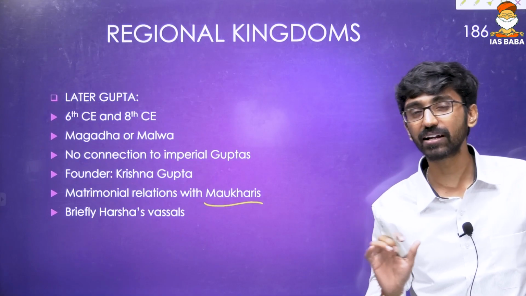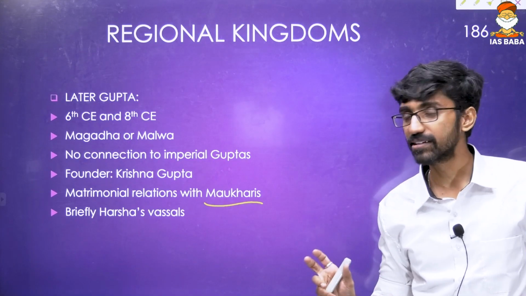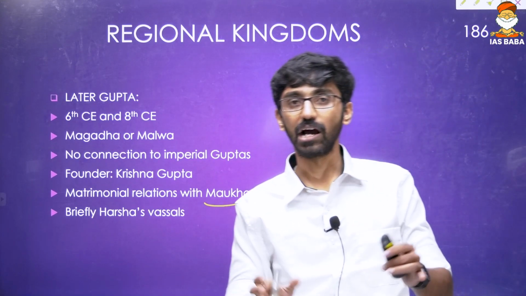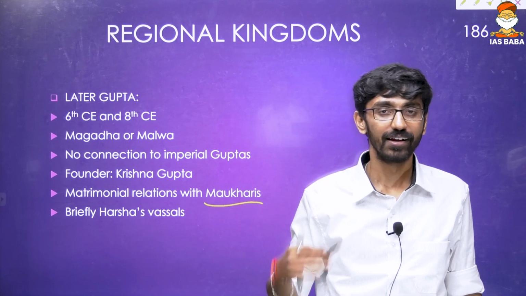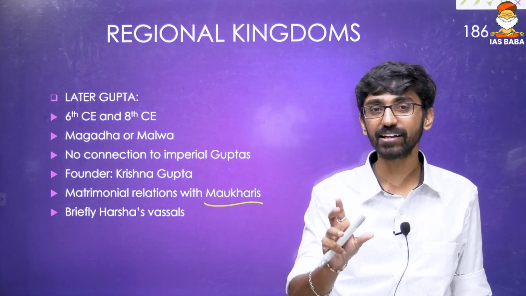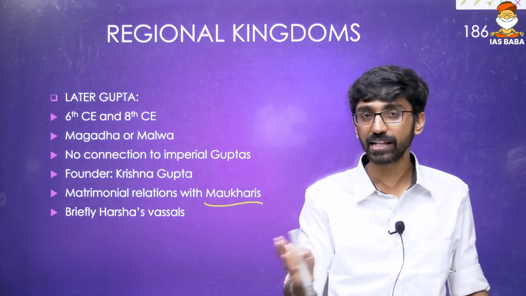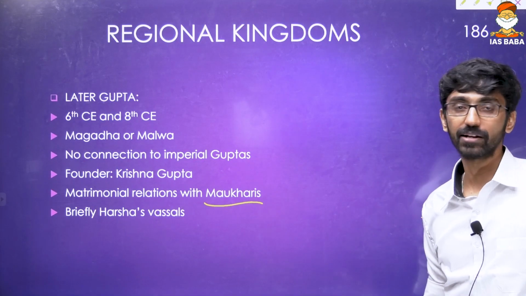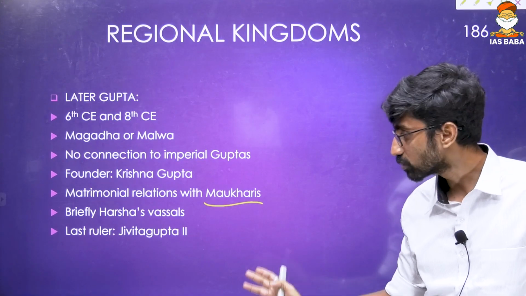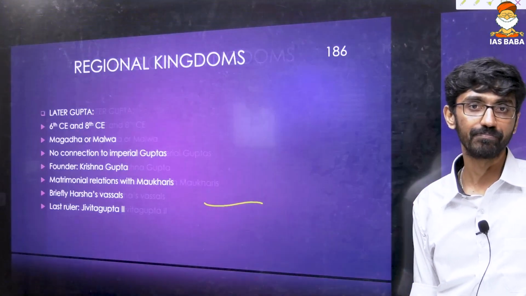And these are the minor kingdoms. It is quite easy to look for minor kings and rajas in history rather than looking for terms, because terms could be thousands, but kingdoms are limited. The major kingdoms and the minor kingdoms would be there. If you just search the chronology of different kingdoms, you will come up with all these particular kingdoms too. Okay, and the last ruler was Jivitagupta II.